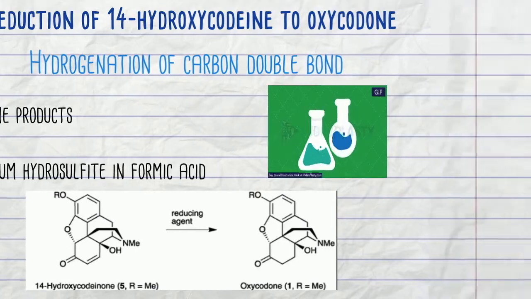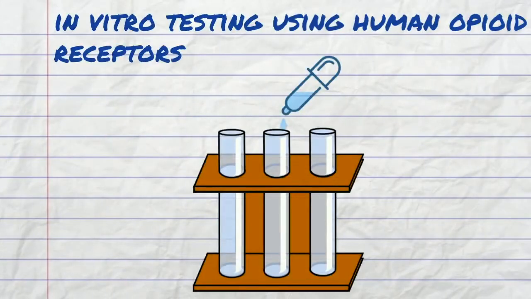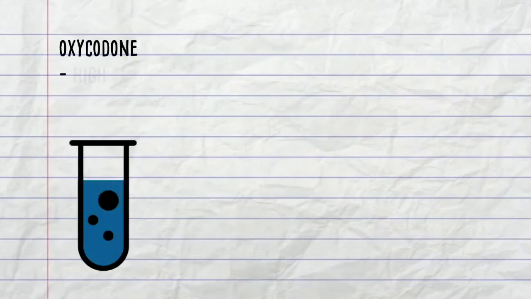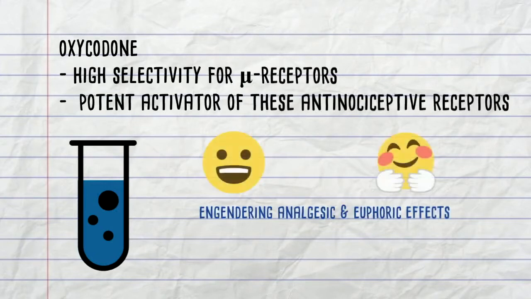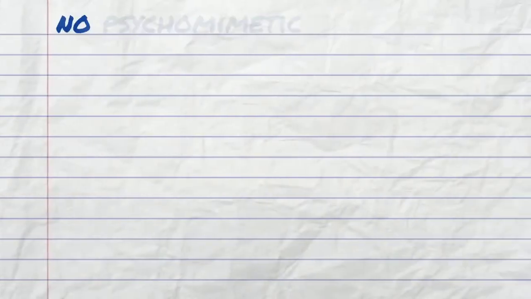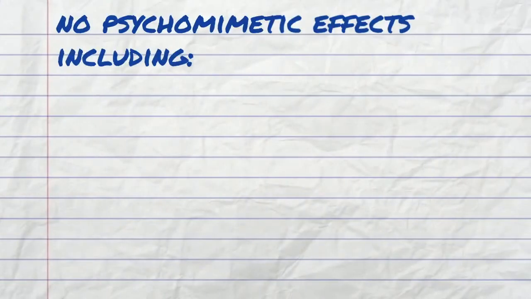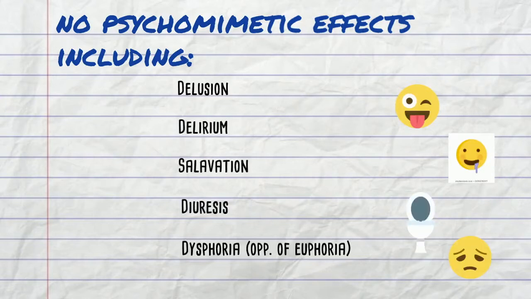In vitro testing using cells containing recombinant human opioid receptors has exhibited the way in which oxycodone has high selectivity for mu receptors and is a potent activator of these antinociceptive receptors, engendering analgesic, euphoric effects, which can also be liable for drug abuse. Moreover, in vitro testing has shown that it does not cause psychotomimetic effects such as delusion and delirium, salivation, diuresis, or dysphoria, which is the opposite of euphoria, which would otherwise be synonymous with kappa-opioid agonist activation.